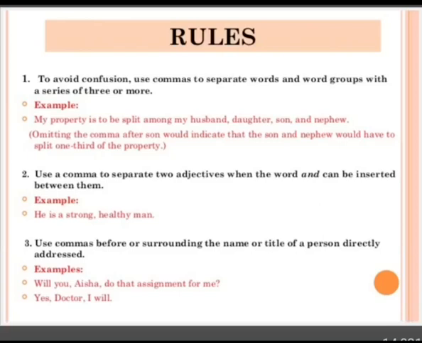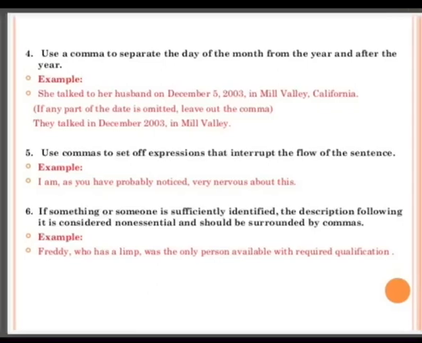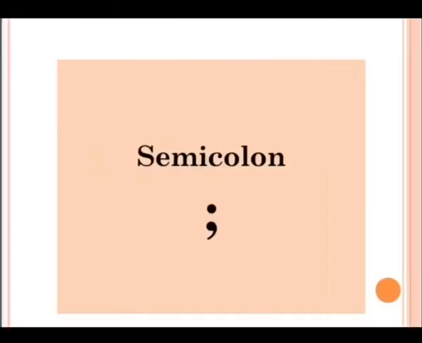Use commas before or surrounding the name or title of a person directly addressed. For example, yes, doctor, I will. Use a comma to separate the day of the month from the year and after the year. For example, she talked to her husband on December 5, 2003, Mill Valley, California. Use commas to set off expressions that interrupt the flow of the sentence. For example, I am, as you have probably noticed, very nervous about this.